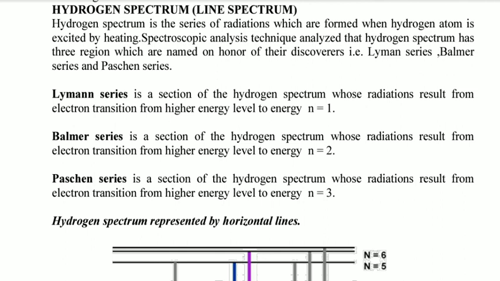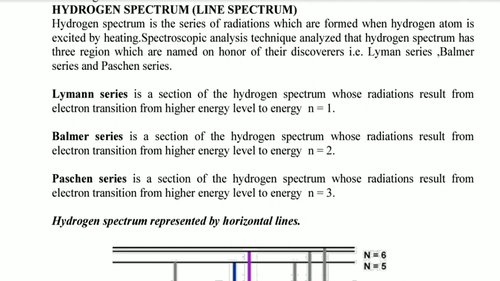But what you have to know here is that a hydrogen atom has 1 electron. So when it is given energy, that 1 electron can be excited to a certain energy level. When it is coming back to its ground state, which is N1, the electron can emit energy. So that energy which is emitted appears as a line spectrum.